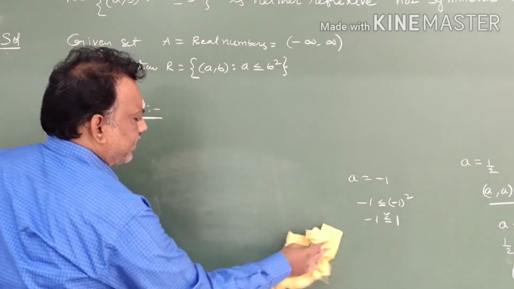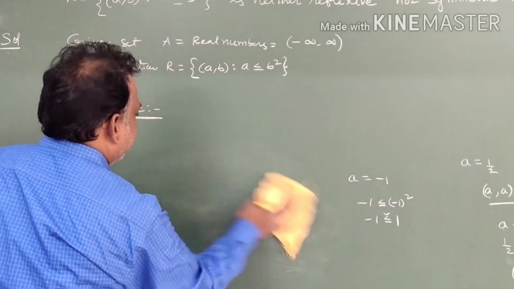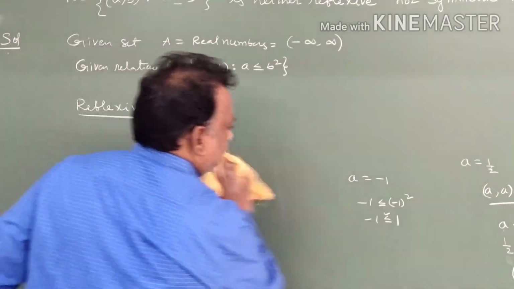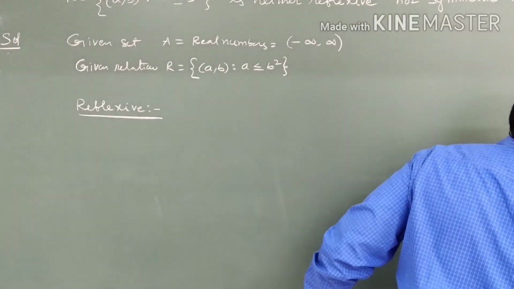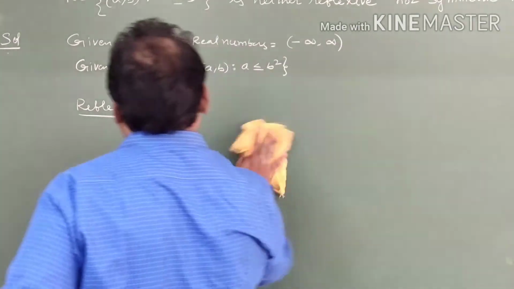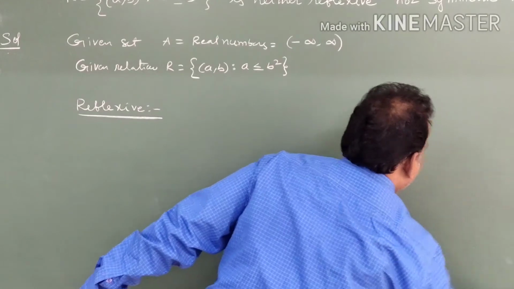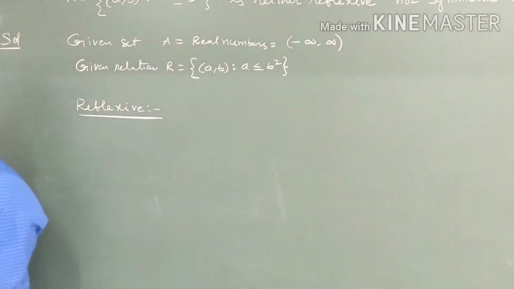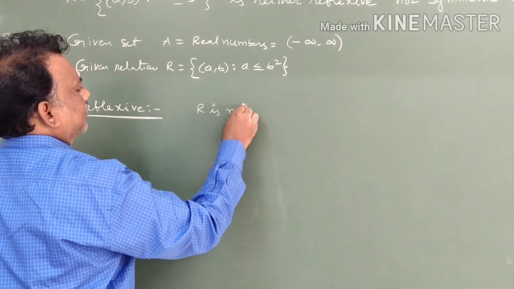This is written only for understanding purposes. You need not write all these in the examination. Already you know that the same problem is given. You know where it is true, where it is false. That false case you can write straight away. It's enough for that. So we are going to write R is not reflexive.